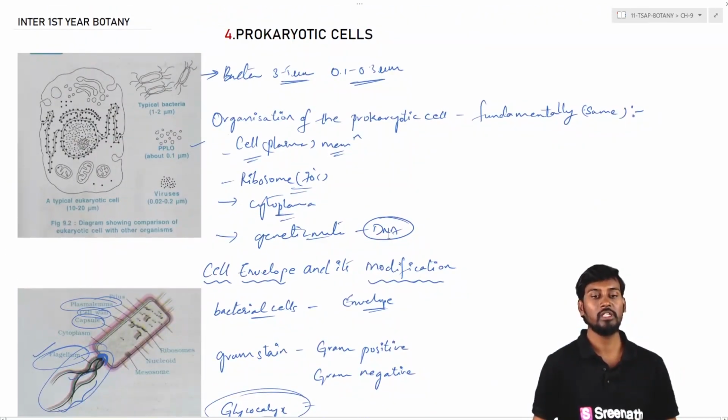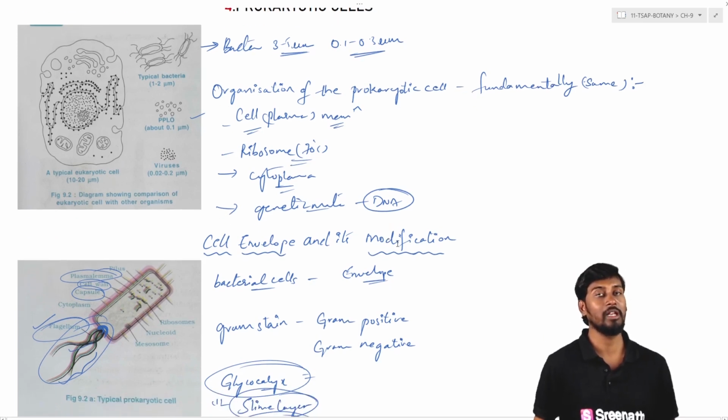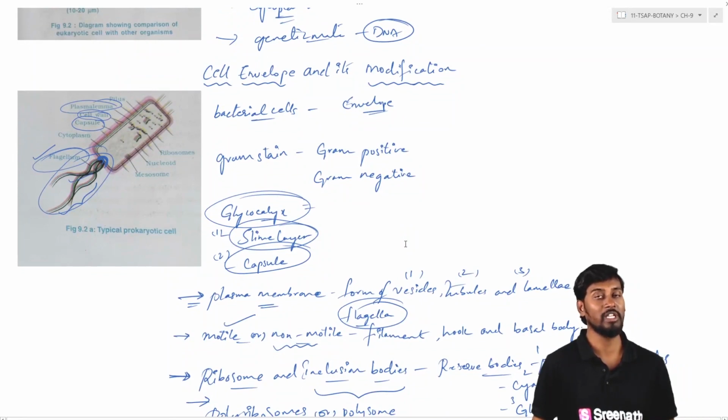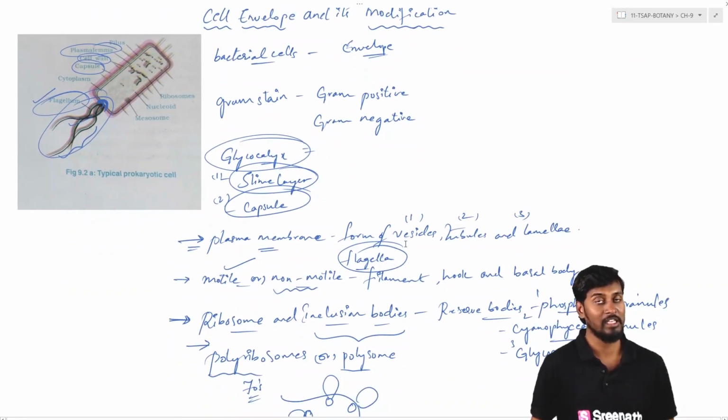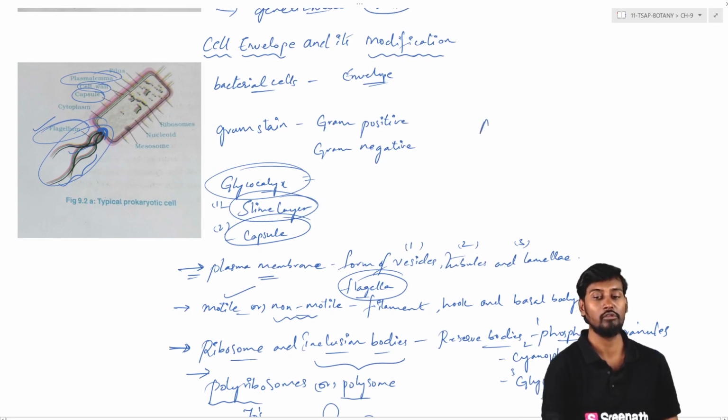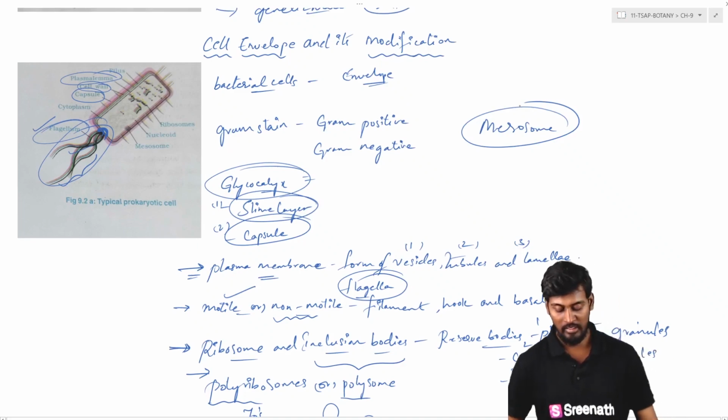So coming to the first one, that is the fourth topic, the prokaryotic cell. Here we are going to describe the bacterial cell, that is the structure and functionality of the bacterial cell, where we can see the organization of the prokaryotic cell, and we can see the cell envelope and its modifications, the plasma membrane, motility, the flagella and the cilia, which are related to mobility, ribosomes, inclusion bodies, and also some unique structures called mesosomes, which are some of the most unique structures of this particular bacterial cell.